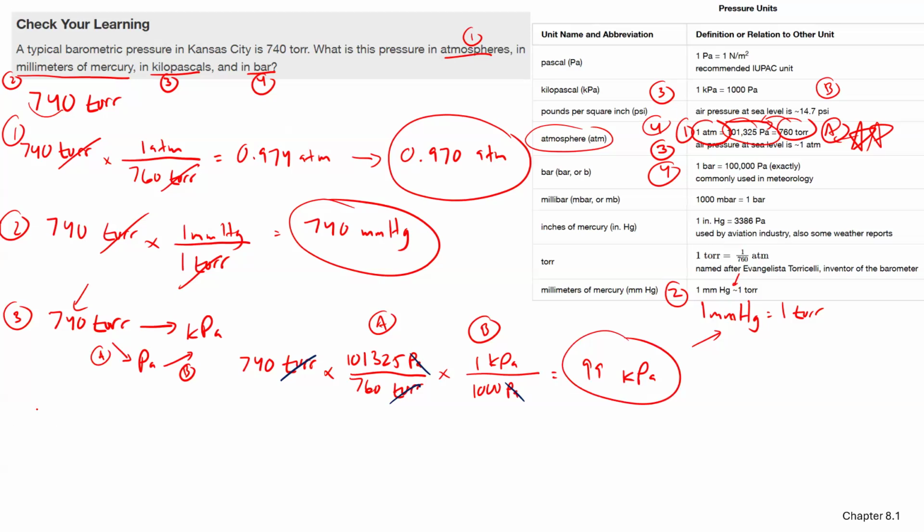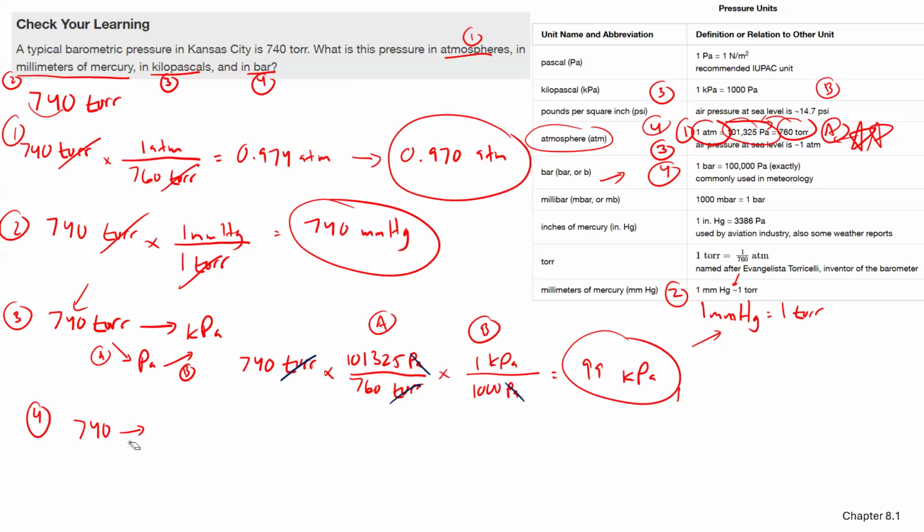All right, part 4 of this problem, bar. How do we get to bar? Well, bar is here, and they say 1 bar is 100,000 pascals. So let's move some stuff around. Actually, let's just start over because I want to show you how I would do it without knowing this previous number.